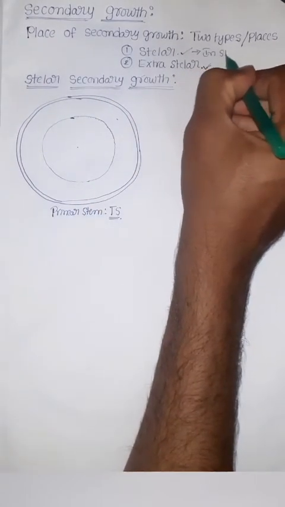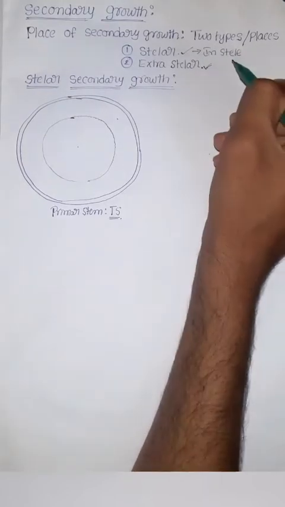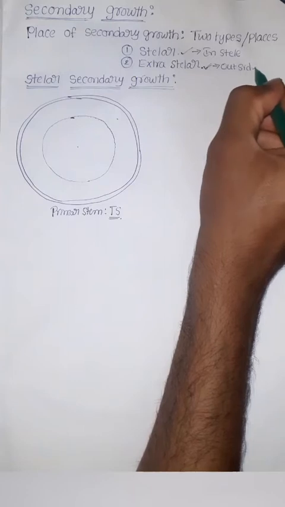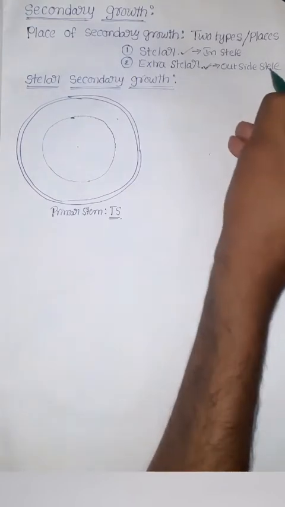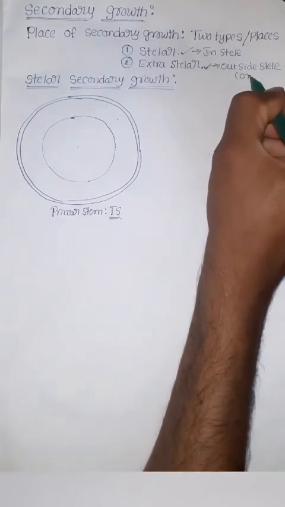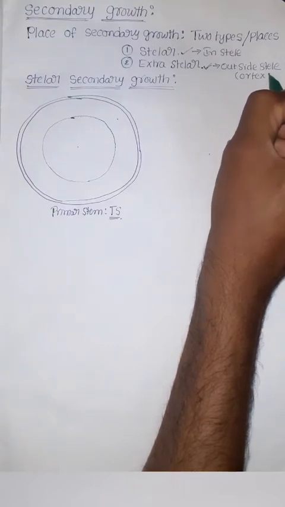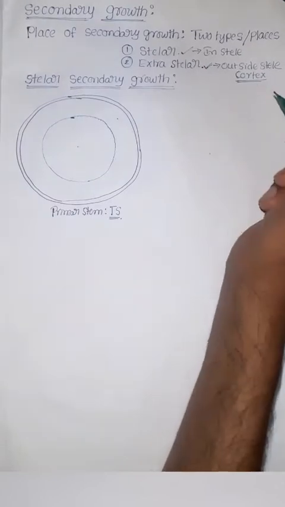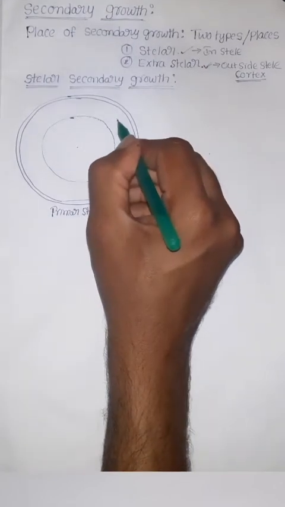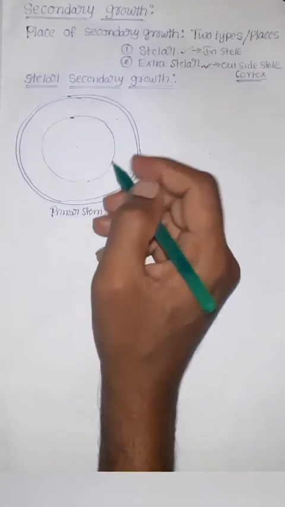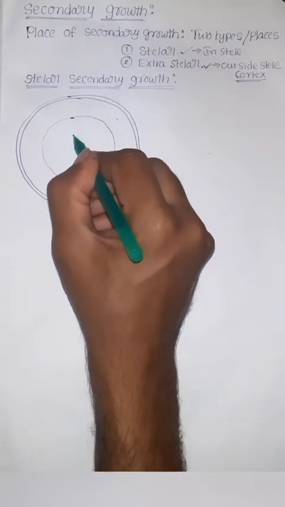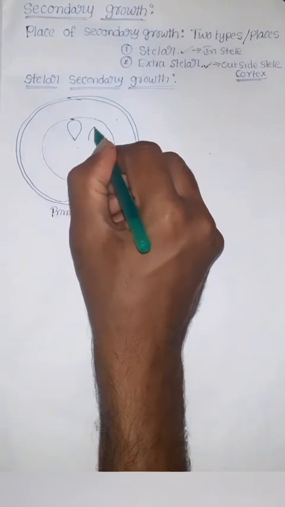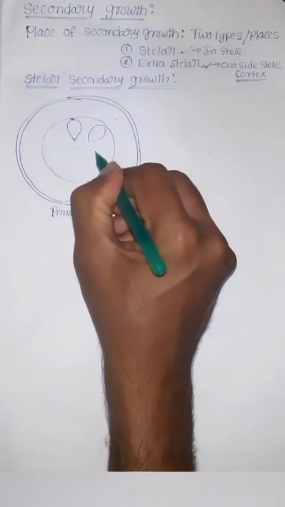Stellar secondary growth means it takes place inside the stele. Extrastellar secondary growth means it takes place outside the stele, or in the cortex. Here extrastellar, here stellar secondary growth will take place. First we will see stellar secondary growth.